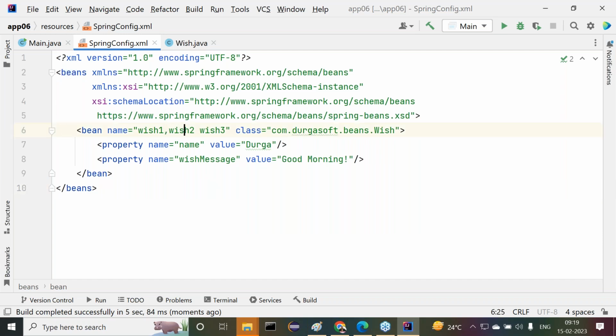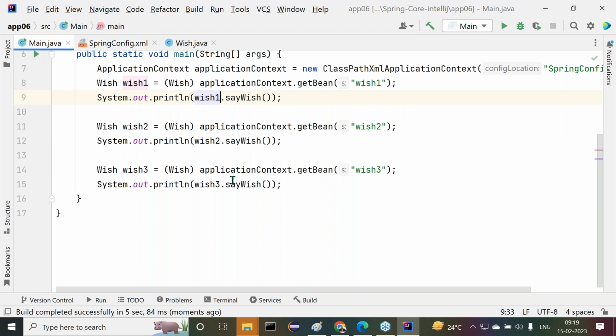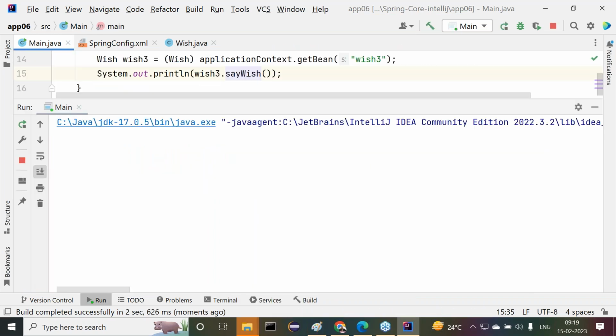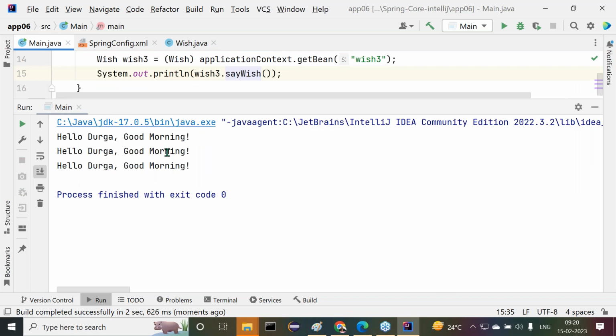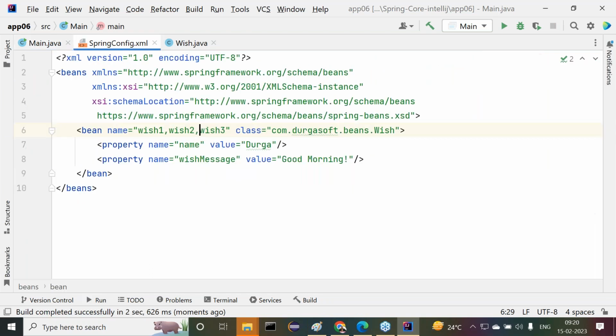Next one is a comma I want to use. Now let us check this here. If I use a comma, just try to execute this. There we are able to get multiple values. We are getting multiple outputs, the same output three times. Okay, now comma is working.